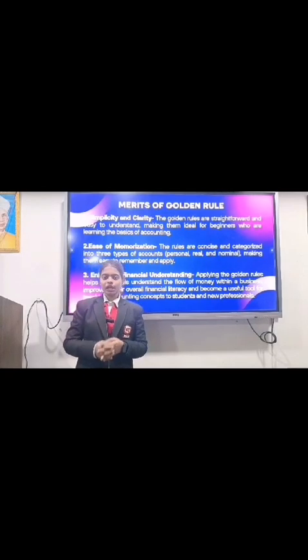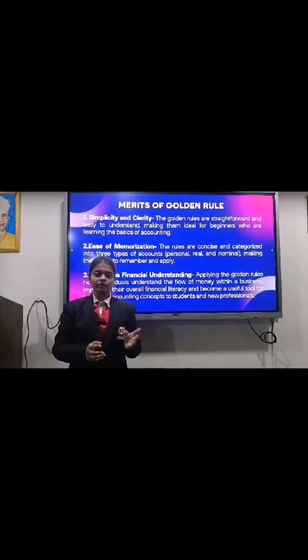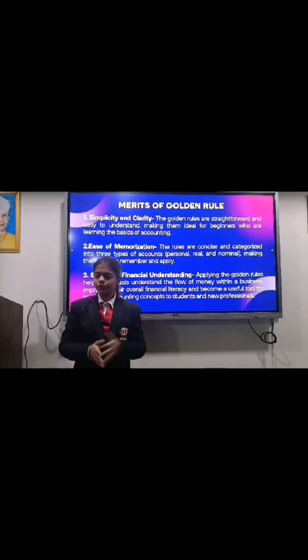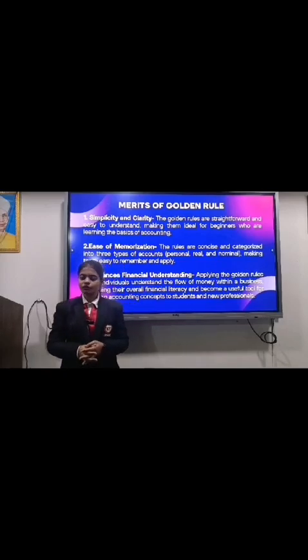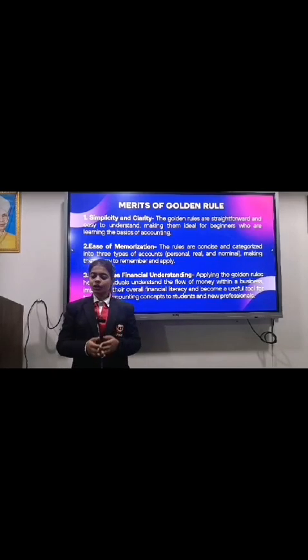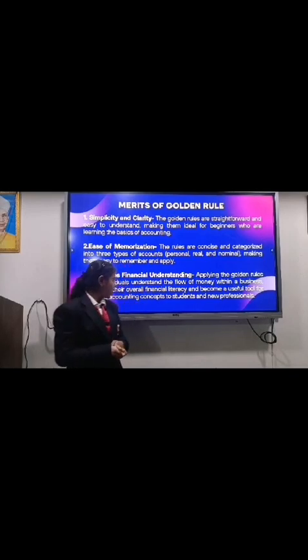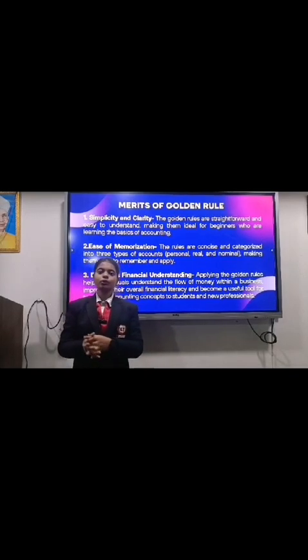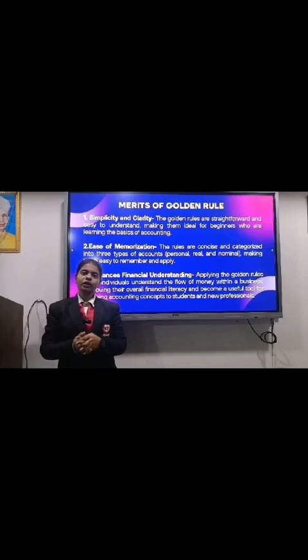These golden rules are concise and categorized into three types, that is personal, real, and nominal, and each rule is prepared for each of them, which is very easy to remember and helps while recording the transaction. And third one is enhanced financial understanding. Applying the golden rule helps the individual to learn the inflow and outflow of cash within the organization. It also helps to enhance financial literacy, and it is also a very helpful tool for teaching the new beginners of accounting and new professionals.